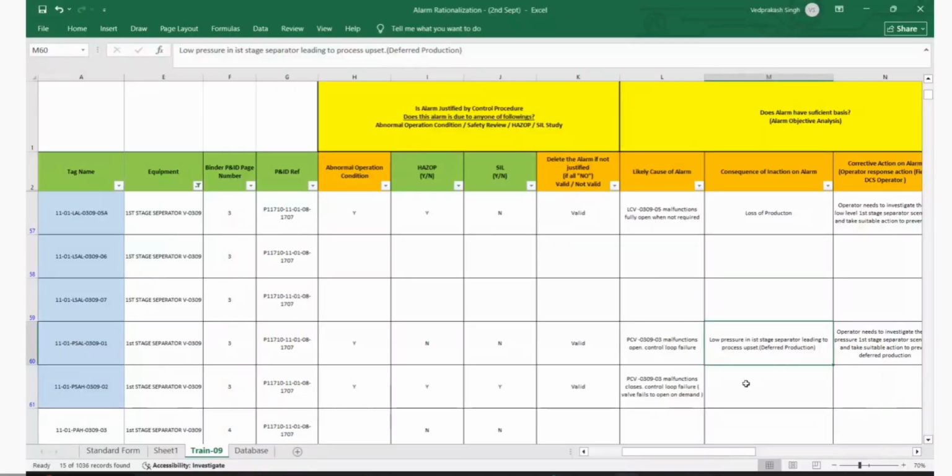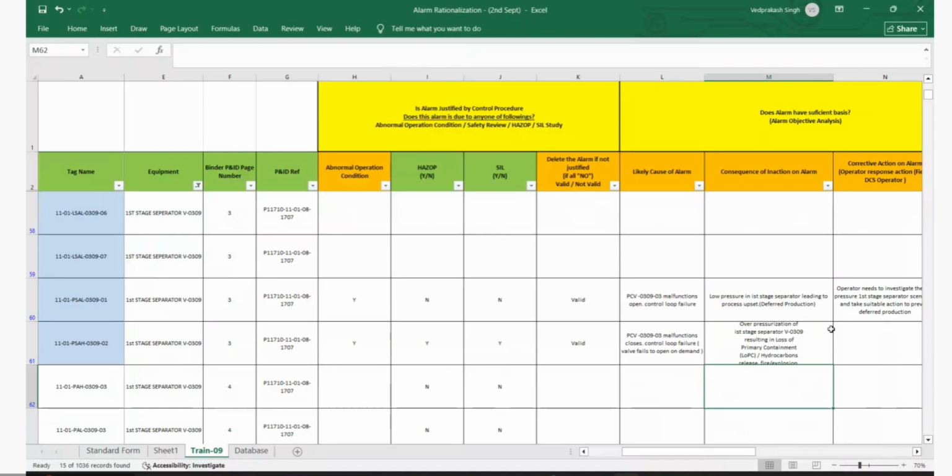Consequence of inaction. See, consequence of inaction of operator is not LOPC. It is tripping, right? This is already trip. Yeah. Then we are okay. So we'll make this one.